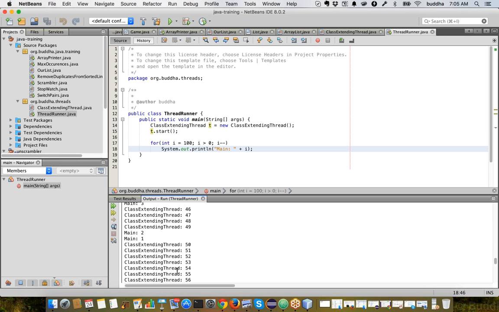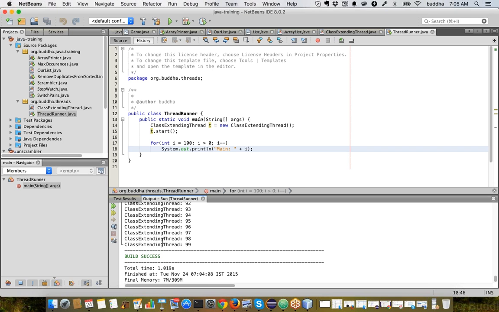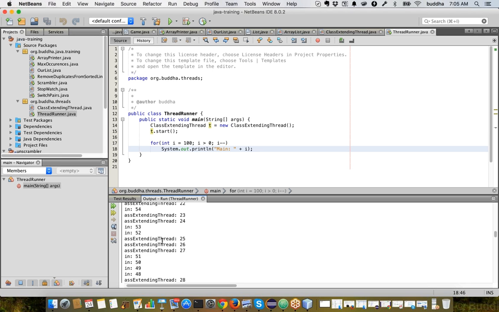Okay, so now if you see, once the main thread has finished its execution, because it has already reached 0, the main thread is done, and then the rest of the time is completely given to our class extending thread. So this is how we can write threads that can execute programs simultaneously.